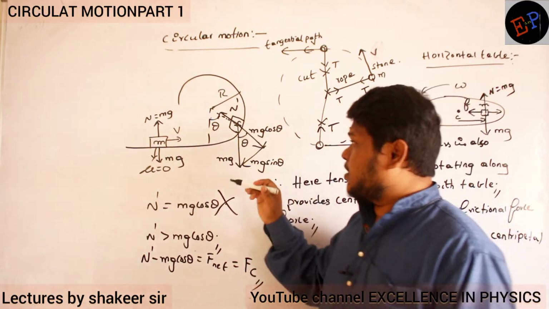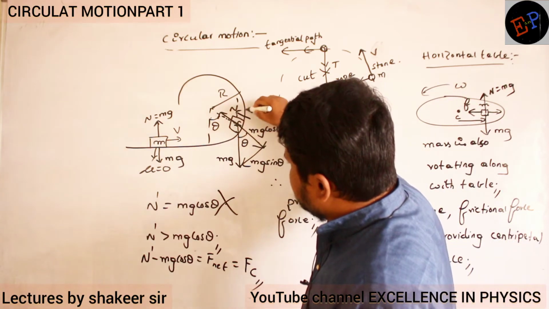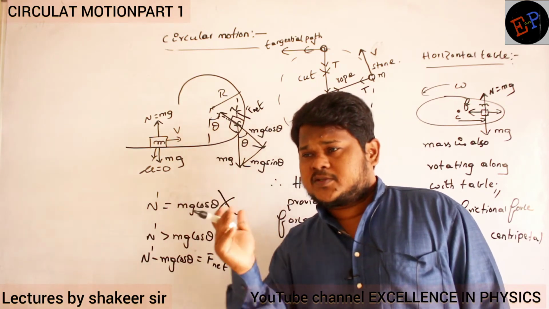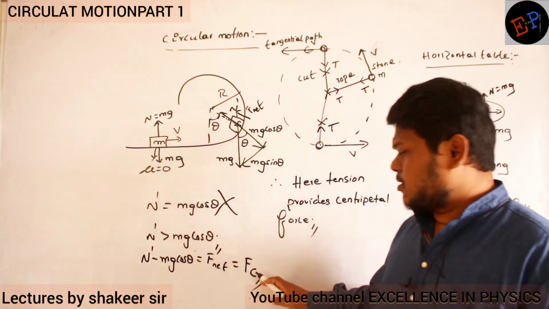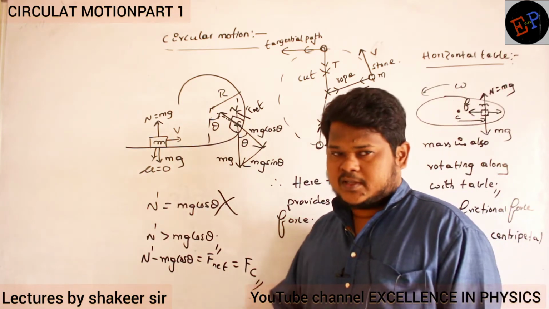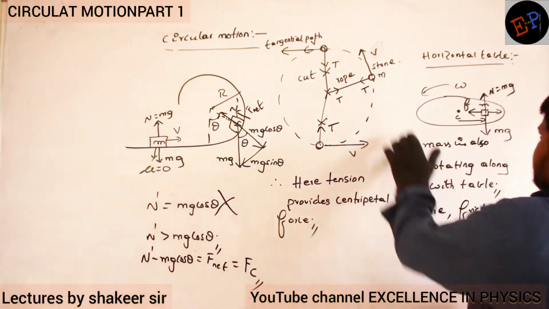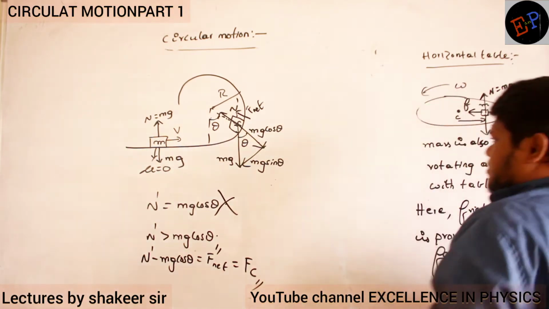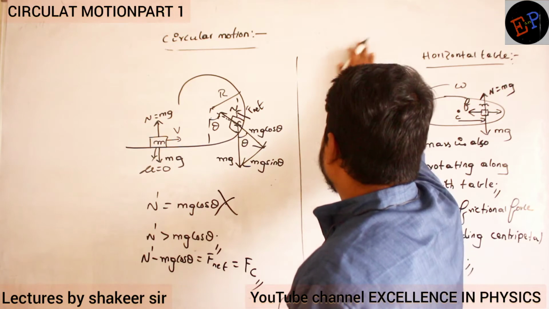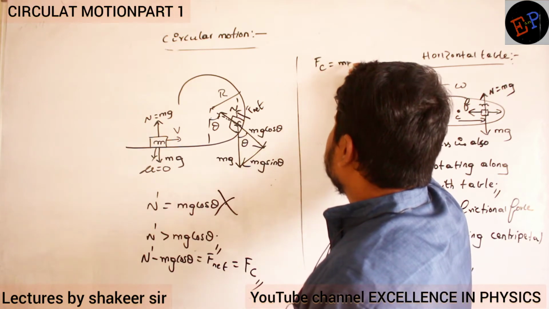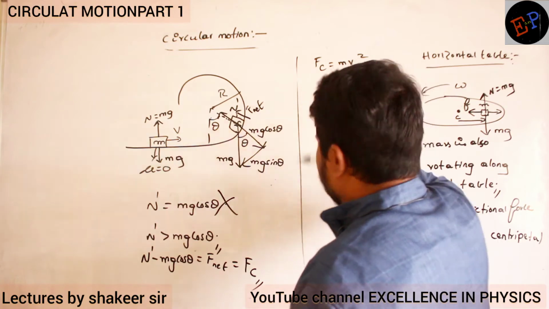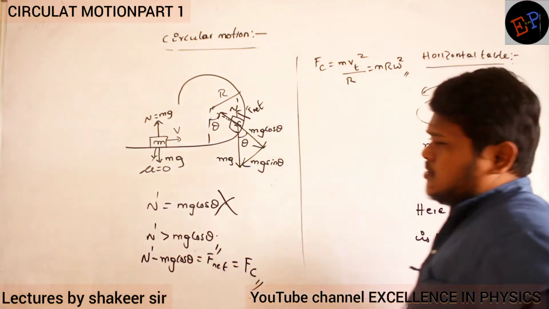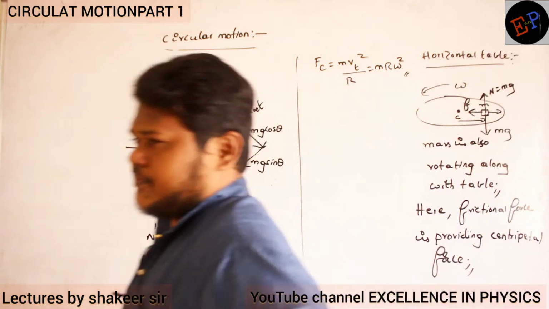Then only there will be some net force in which direction? Towards the center of the circle. For a body to move in a circular path, there should be some force towards the center, and that force is called centripetal force. And what is the equation of centripetal force? F centripetal is equal to m v tangential square divided by r, or you can write m r omega square also. So these are the two equations for centripetal force.